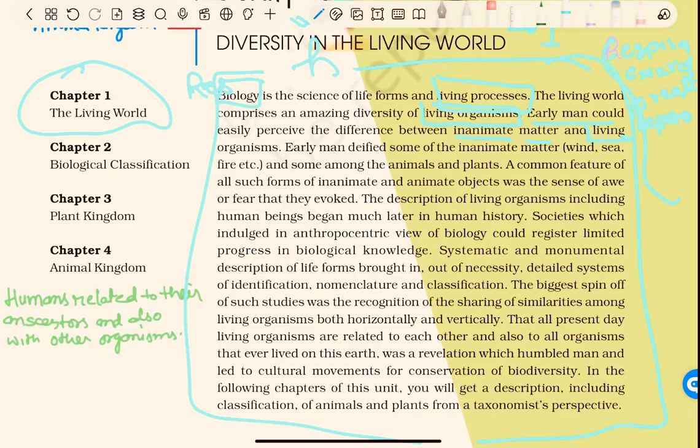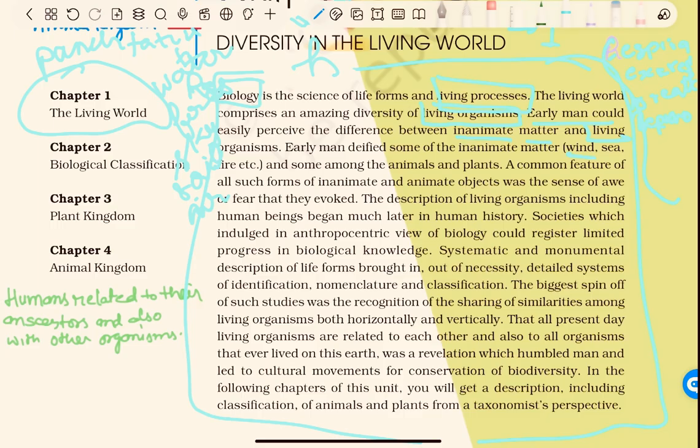Early man deified some of the inanimate matter like wind, sea, fire, etc. Panch tattva, that are water, fire, sky, soil, air.